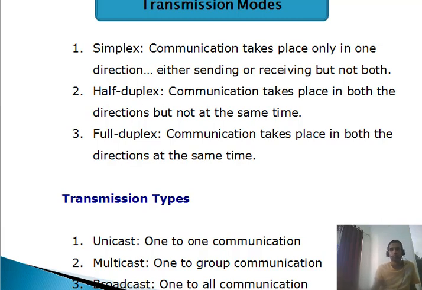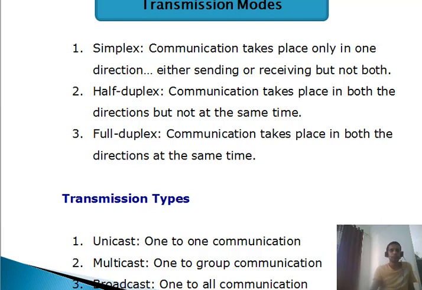The second type is called half duplex. That means communication can happen both ways, but at one time only. If the sender is sending, the receiver can only receive. He cannot send. And if the receiver wants to send, then at that time the sender has to wait. So this is two-way communication, but again only one direction at a time.